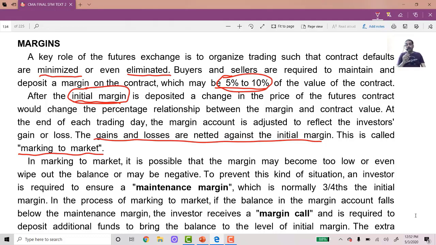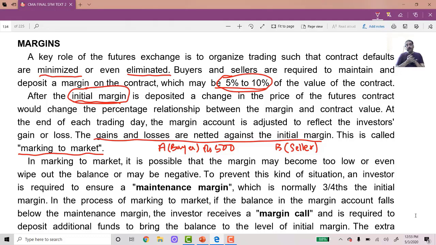There will be gains and losses because, for example, let us say A is buyer and B is seller. A has agreed to buy a particular commodity at 500 rupees and B has also agreed to sell at 500 rupees. That is on the first day. As they enter into the contract, A has agreed to buy at 500, B has agreed to sell at 500.